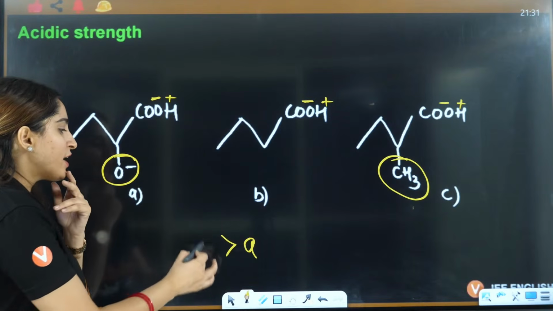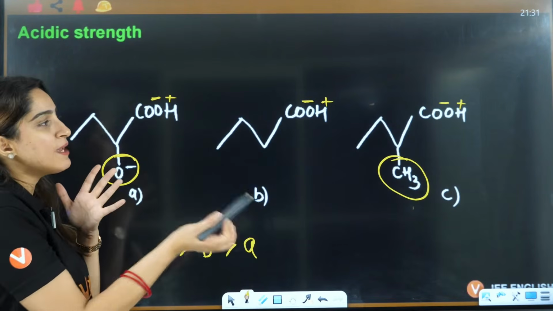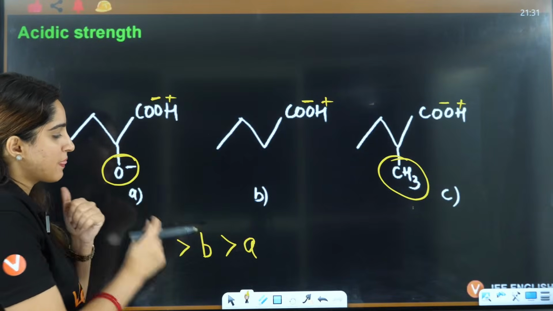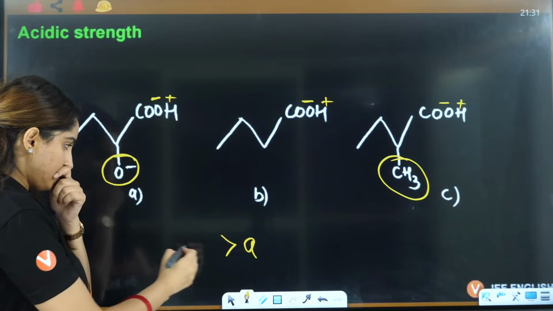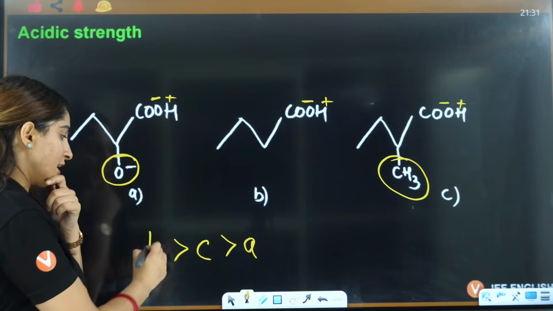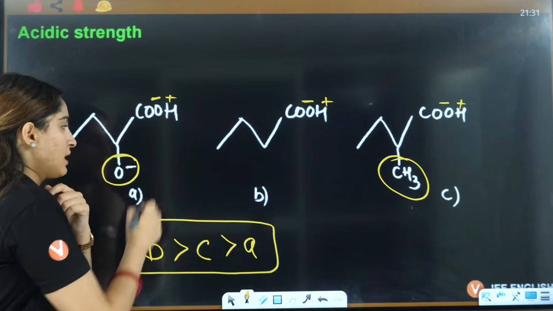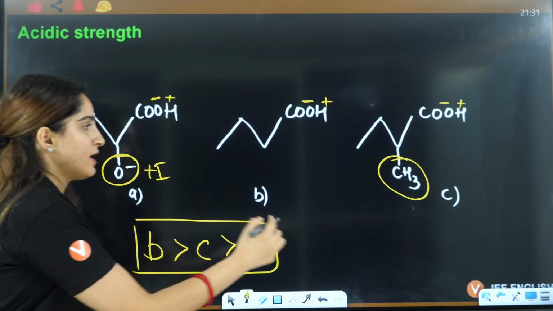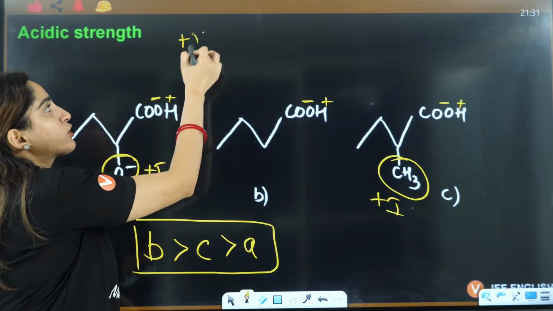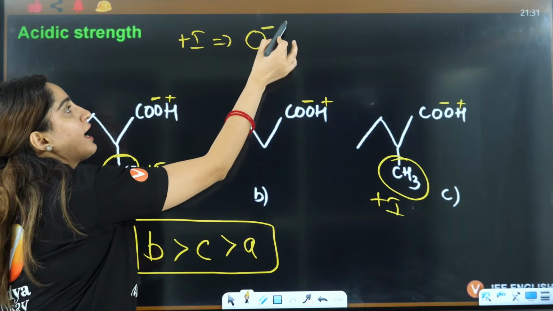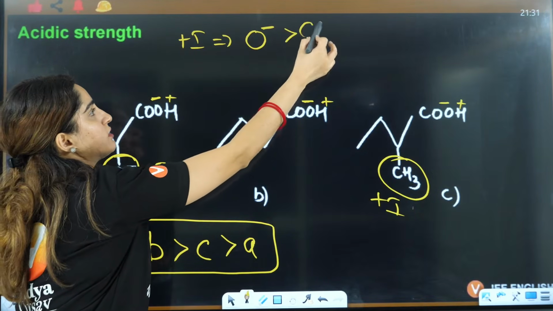B has no effect. C, because of plus I, is also decreasing the stability. So here it will be C and here it will be B. This also shows plus I, this also shows plus I. Plus I effect of, we know that an anionic species is greater than CH3.